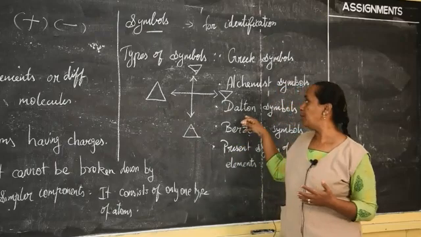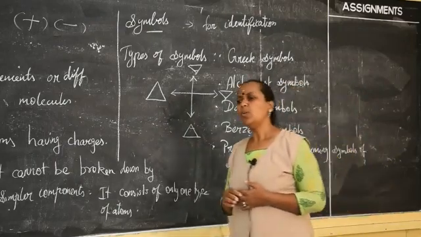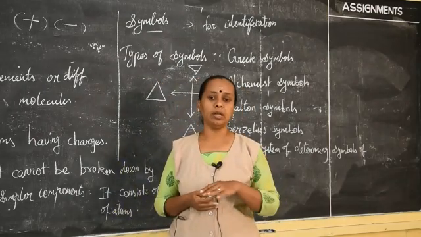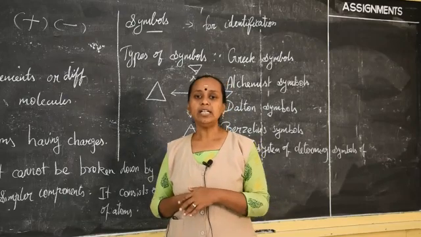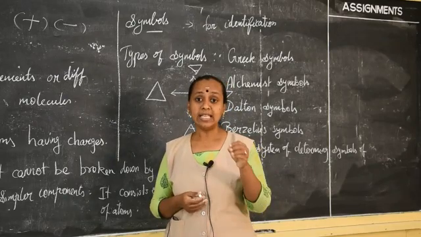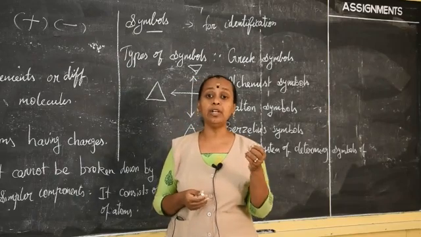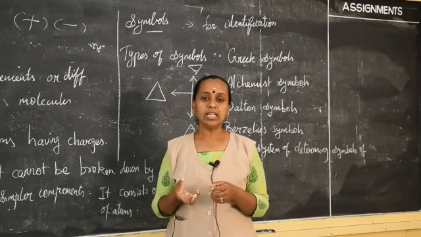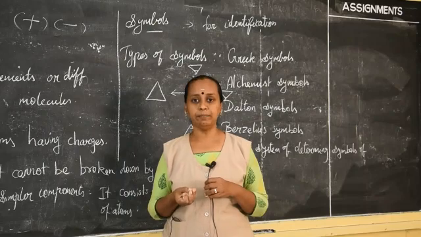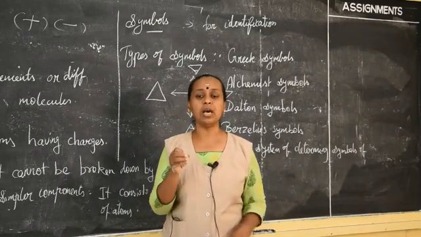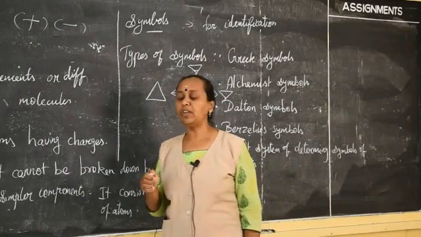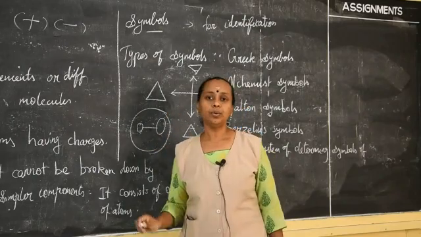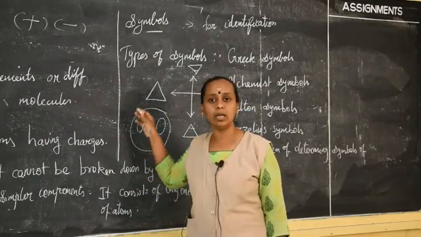The next symbols we are going to study are alchemist symbols. What is the meaning of alchemist? In the olden days, in the medieval period, the alchemists were people who wanted to change lesser value elements into gold. That method is called alchemistry, and the person who uses that method is called an alchemist, and they used particular symbols for that. Here some symbols are given in your book, like antimony, and so many others.